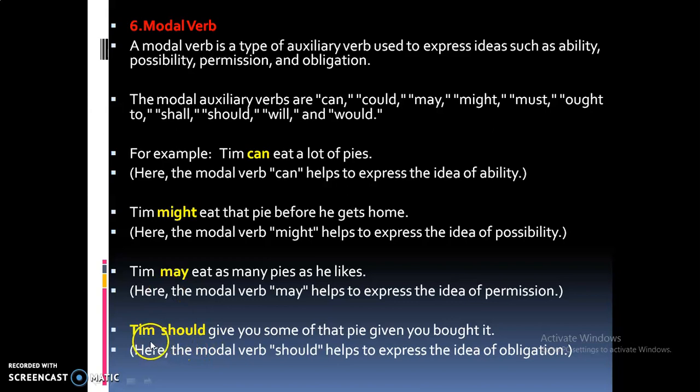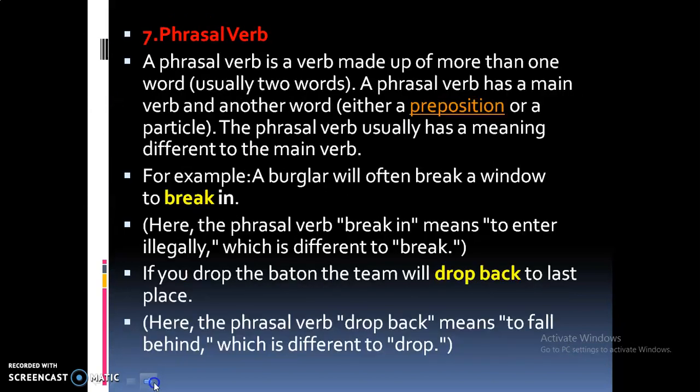And next example, Tim should give you some of that pie given you bought it. So here the modal verb should helps to express the idea of obligation. He should give you. So this should expresses the idea of obligation. So an auxiliary modal verb is a type of auxiliary verb used to express ideas like ability, possibility, permission, and obligation.